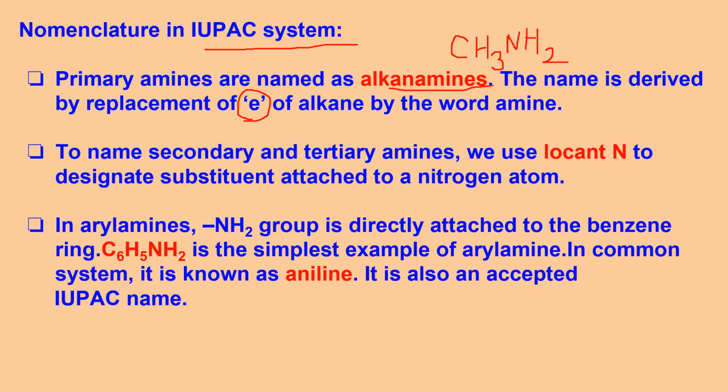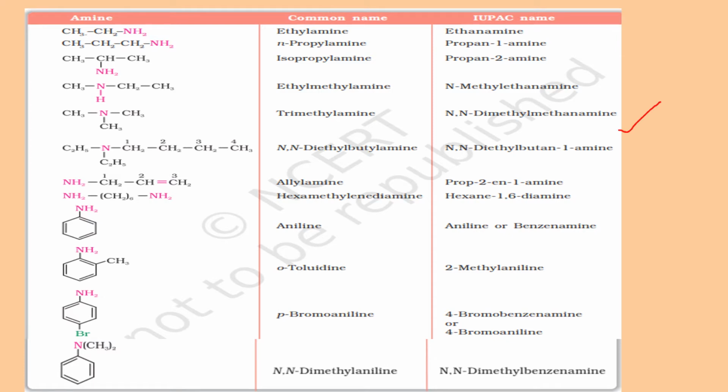To name secondary and tertiary amines, we use the locant N, capital N, because in secondary and tertiary amines, nitrogen will have more R groups on it. In aryl amines, the NH2 group is directly attached to benzene, like C6H5NH2. This is the simplest example of an aryl amine. The aryl group is a benzene group. In the common system, it is also called aniline, and this term is used as it is in IUPAC naming also. Here is a table from NCERT. Different examples are given, and according to the rules you write the IUPAC name, but you should know the common names also, as many as given in NCERT, at least that much we should remember.